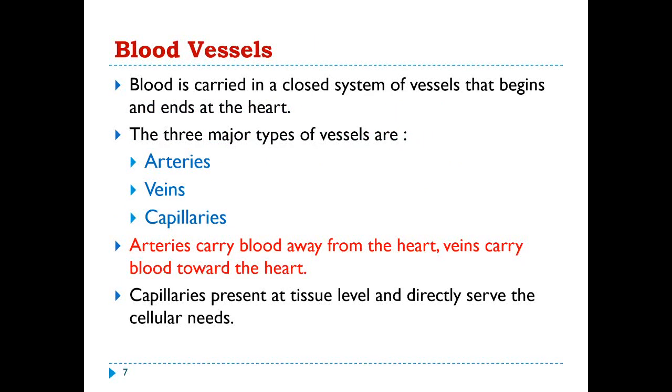Now we should talk about the blood vessels. Blood is carried in a closed system of vessels that begins and ends at the heart. There are mainly three types of vessels: arteries, veins and capillaries. We all know that arteries carry blood away from the heart, whereas veins carry blood towards the heart. Capillaries are present at the tissue level and directly serve the cellular demands.